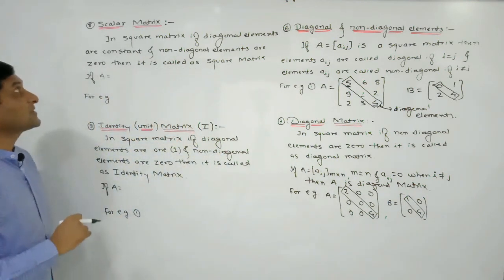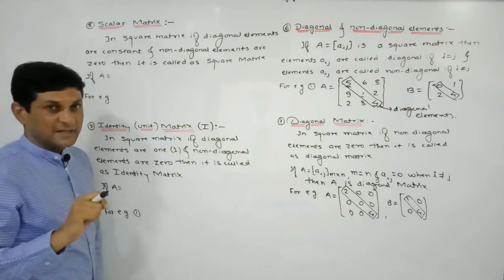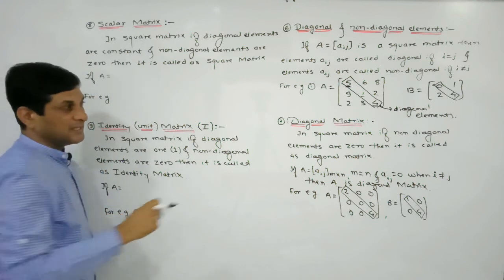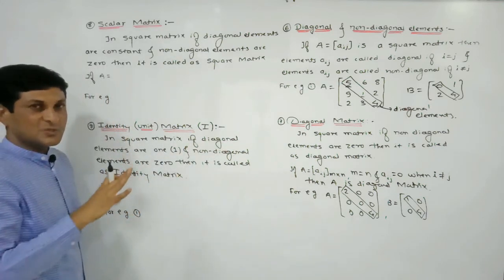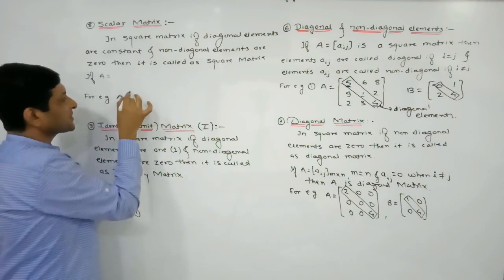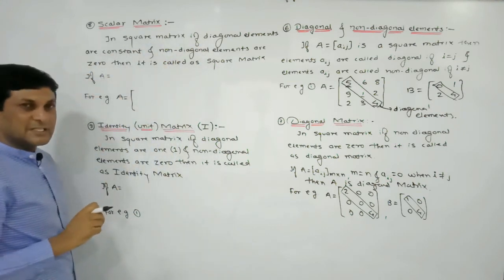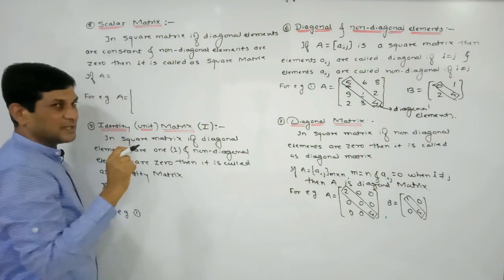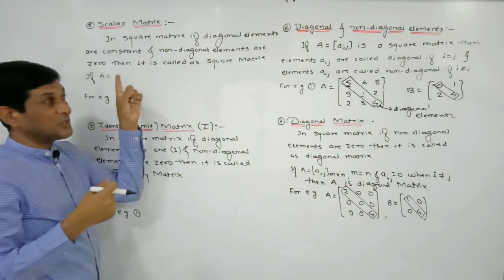So I hope the definition in terms of notation is also very clear to you. Now let us discuss the scalar matrix. In a scalar matrix, here also the matrix is square, but the condition is on both the diagonal elements and the non-diagonal elements. In the previous definition, the condition was only on the non-diagonal elements. Here the condition is on the non-diagonal elements also, but also on the diagonal elements. So let A be one matrix whose diagonal elements are constant and non-diagonal elements are 0. It is a square matrix, meaning rows and columns are equal. First we are giving a condition on the diagonal elements, and then on the non-diagonal.